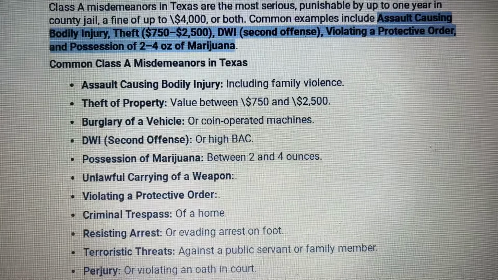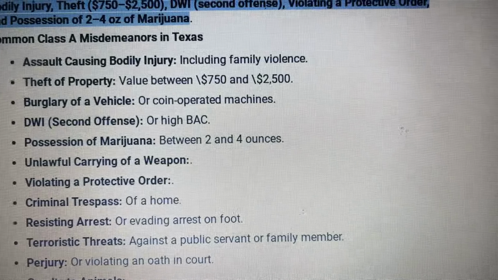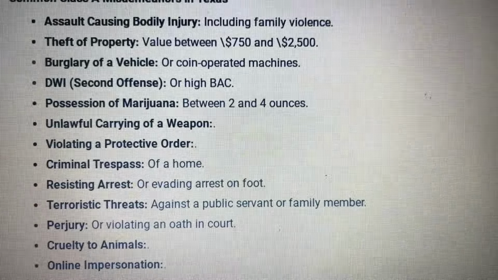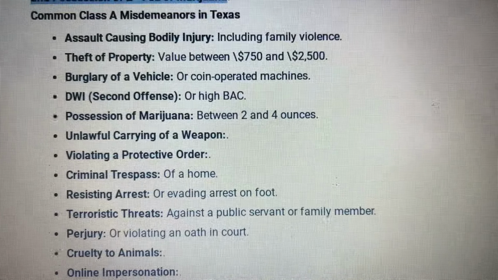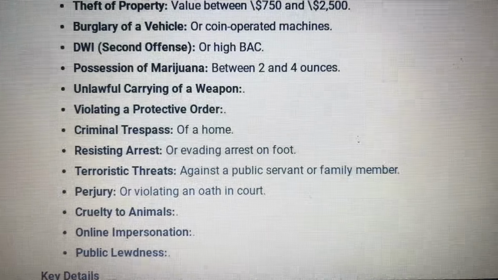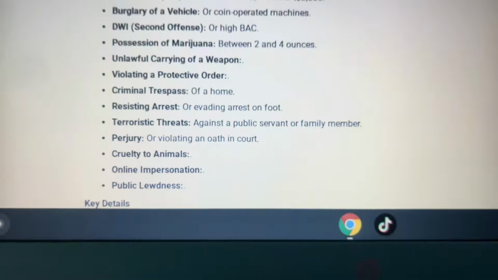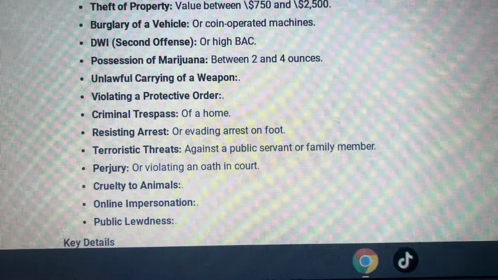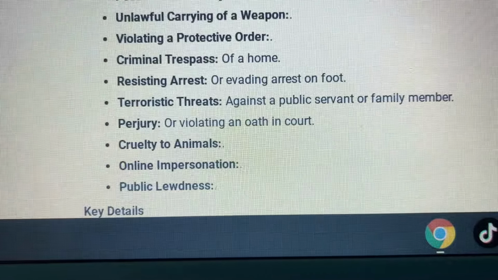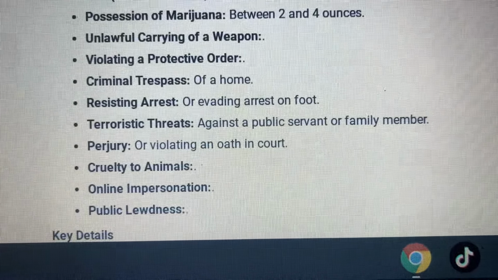Examples: assault causing bodily injury, theft of property between $750 and $2,500, burglary of a vehicle, DWI second offense or high BAC, or blood alcohol concentration, possession of marijuana between 2 and 4 ounces, unlawful carrying of a weapon, violating a protective order, criminal trespass of a home, resisting arrest, terroristic threats, perjury or violating an oath in court, cruelty to animals, online impersonation, and public lewdness.